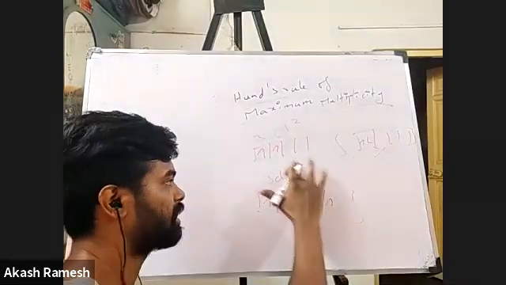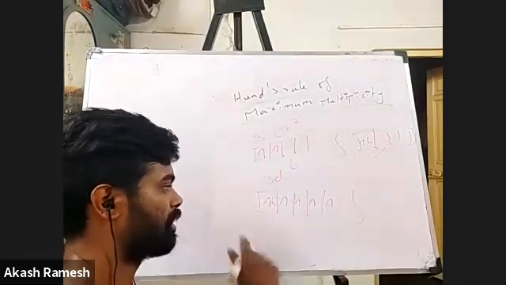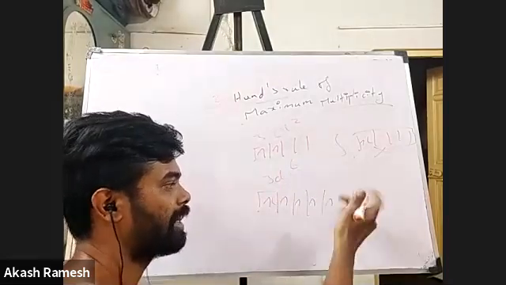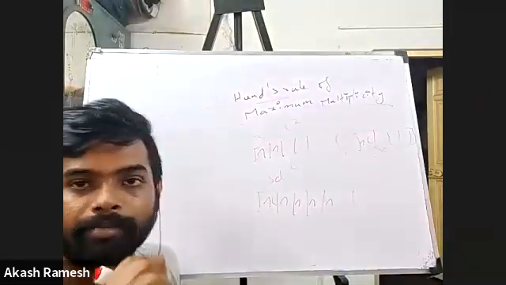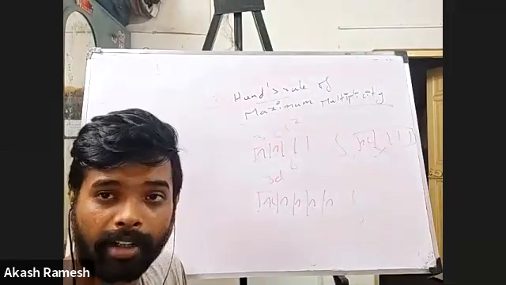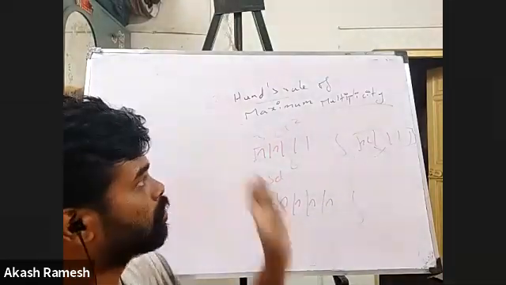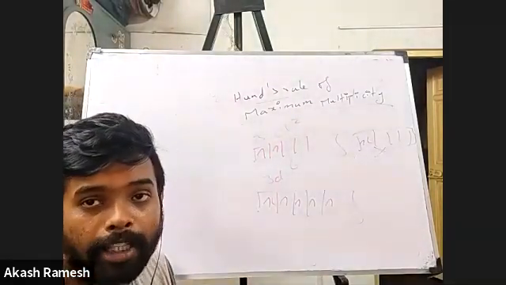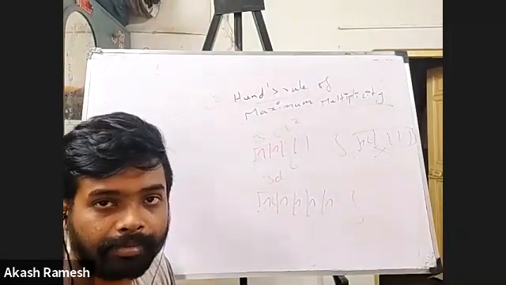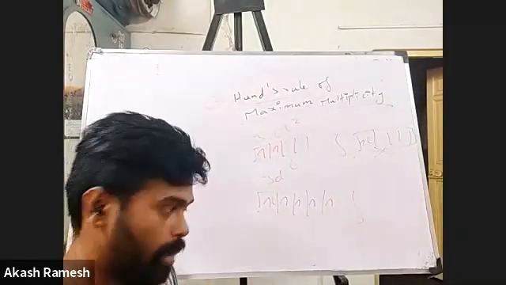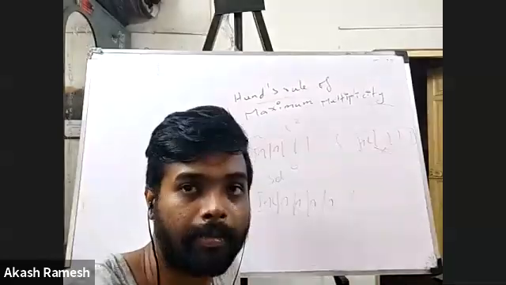If it is 3d6, then I'll put 1 electron here. 3d7, 1 more electron. 3d8, and by 3d10, all the electrons will be paired. Are you able to understand? So this is Hund's rule of maximum multiplicity.